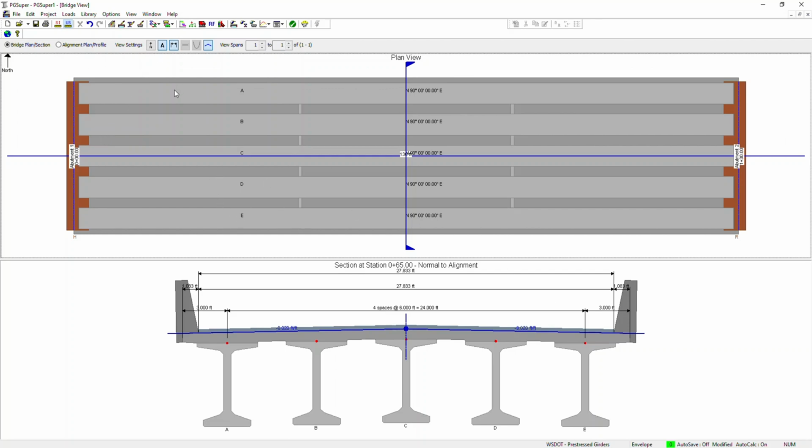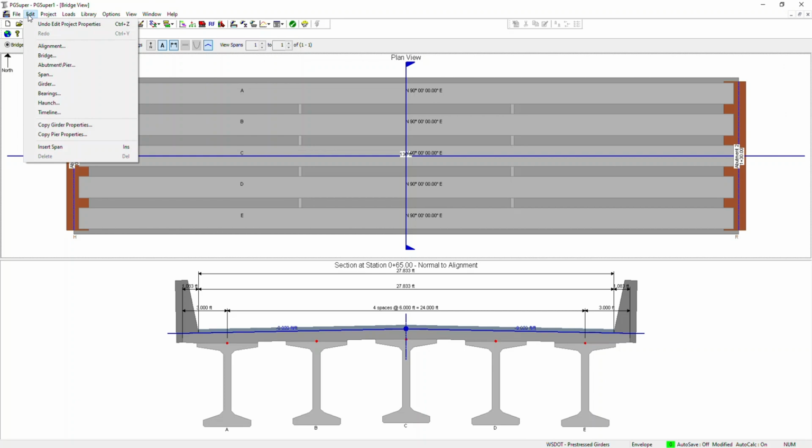Before we dive into the details of how you can do this step by step, let me show you the graphical user interface. The first part you can go to is Edit. The first thing on your bridge that you should always give is the information about the alignment.